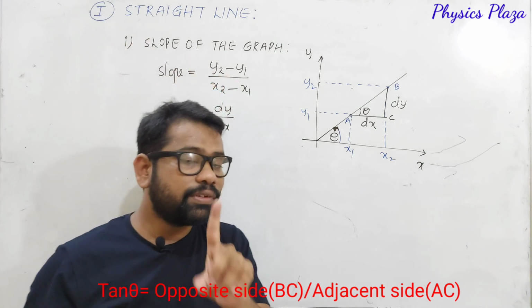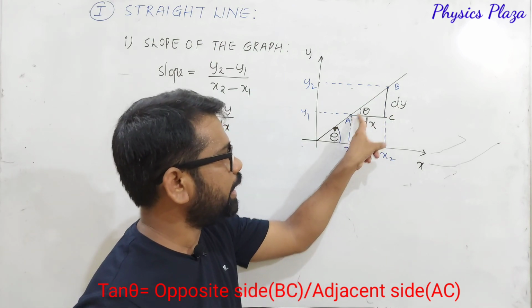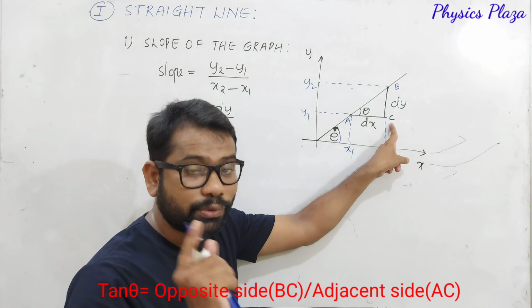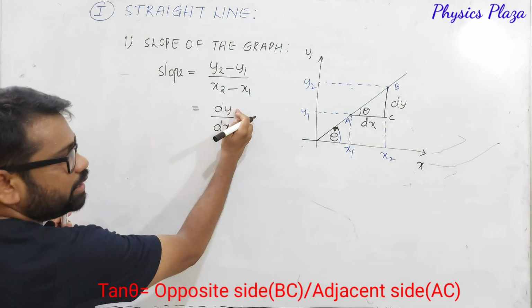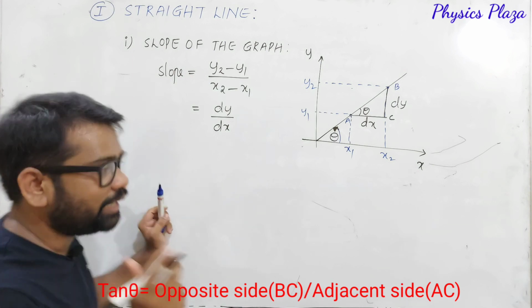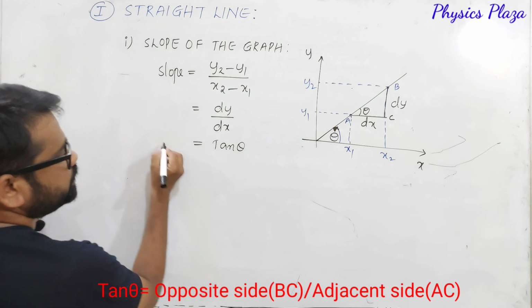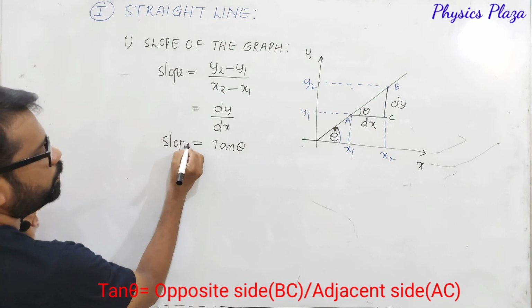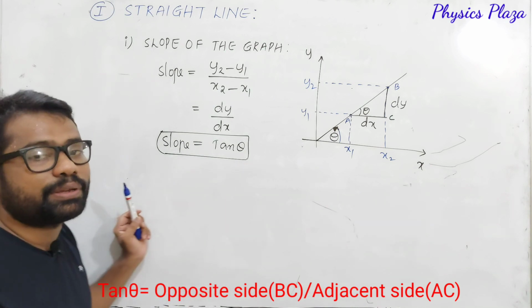And here is one important thing which we have to notice. Try to understand. What is dy in this triangle ABC? BC is the opposite side. What is dy by dx, dear children? It is tan theta. So a slope is equivalent to tan theta. This is very important.